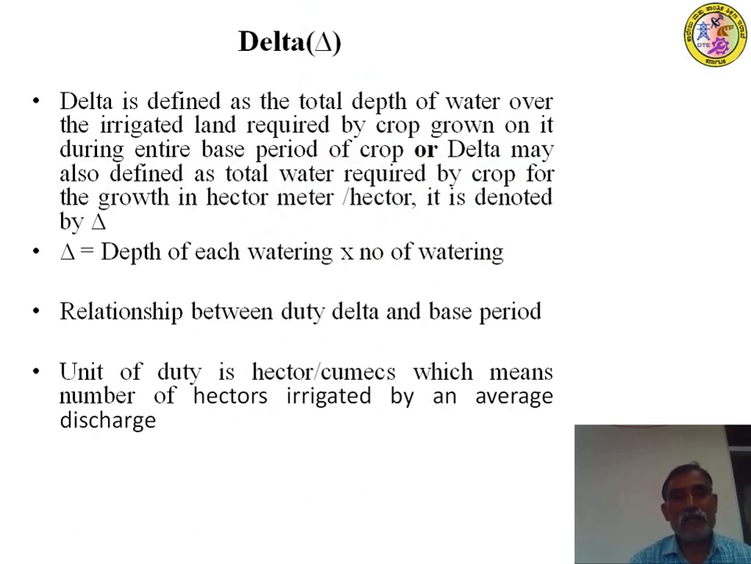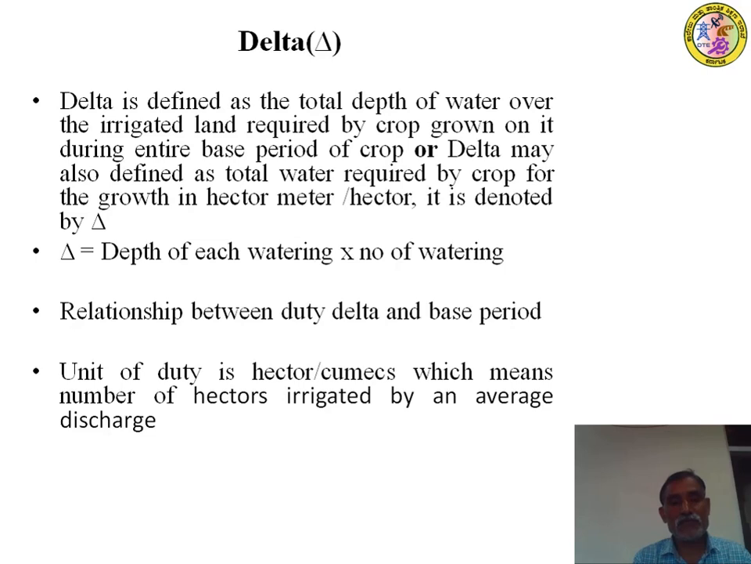In the last session, we discussed the duty of irrigation water. In continuation of the last session, session number 5, in this session 6 we will discuss the meaning of delta. Delta, as we discussed in the last class, is the total accumulated volume of water, layer by layer, during each watering. The total depth itself is called delta.